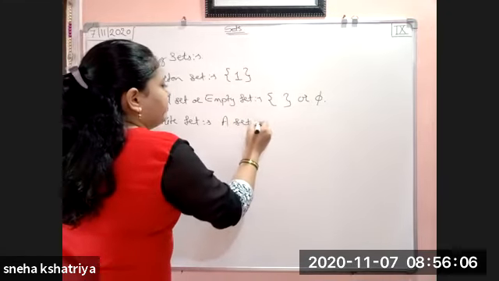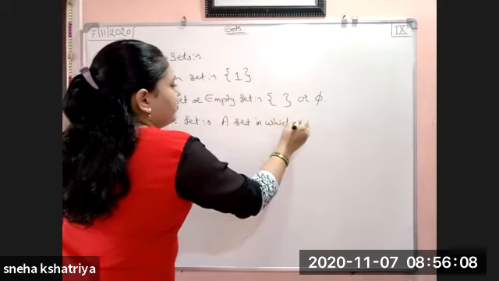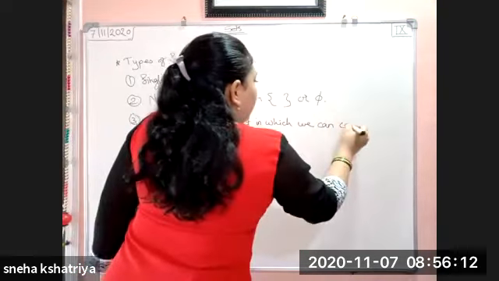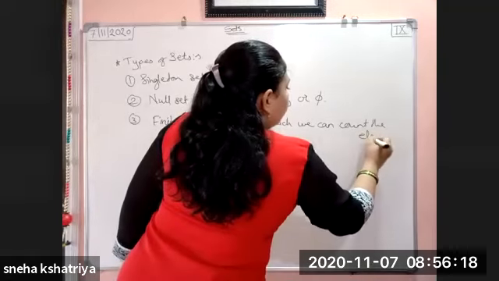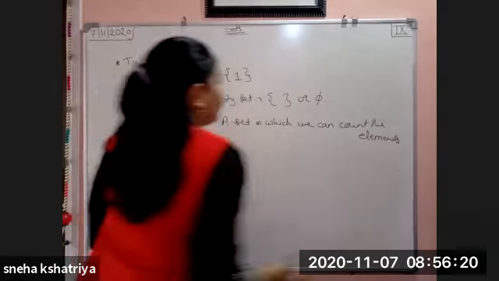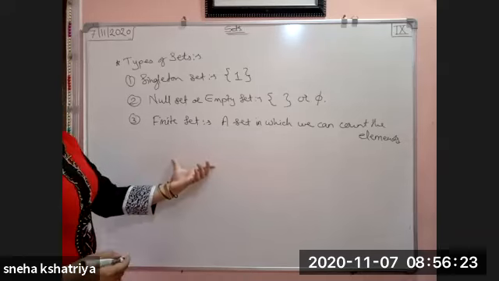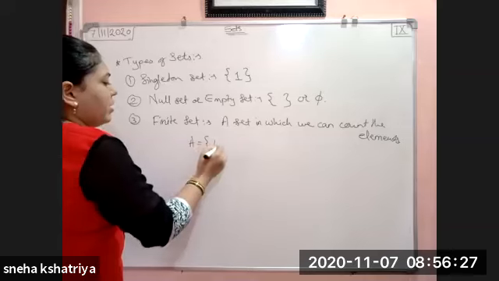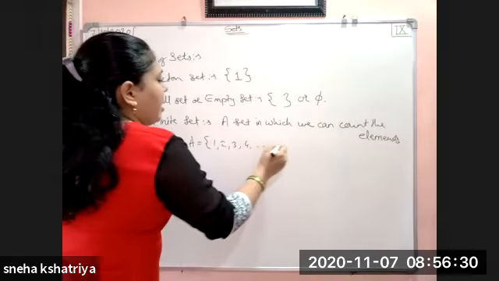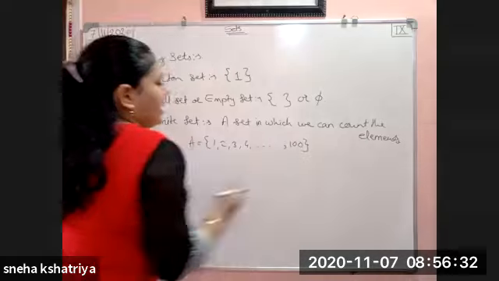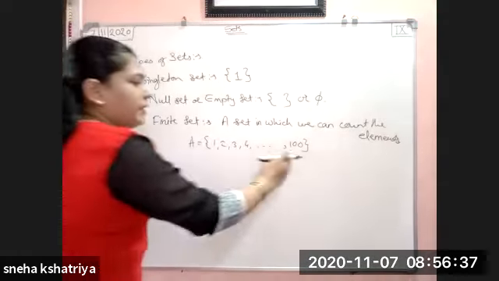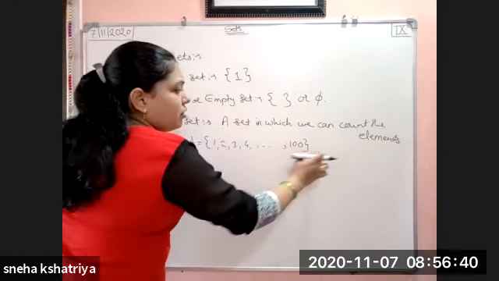A set in which we can count the elements. We can count the elements. Okay. Means what? अभी मैंने एक example लिया था ना. Right now I have taken one example that A is equal to set 1, 2, 3, 4 up to 100. Okay. I have taken a bigger number, but it is countable. Here there is no dot dot dot dot.